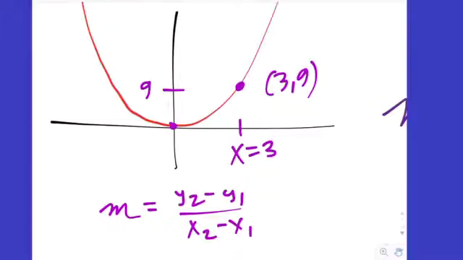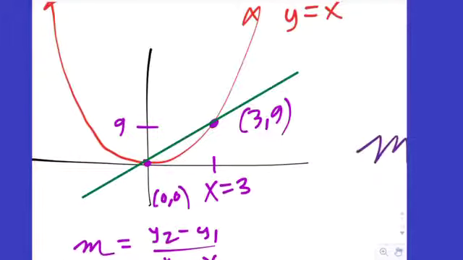Now, if I chose another point like (0, 0), I can then draw a line connecting those two. We like to use lines because they're real easy. But if I calculated the slope of that green line, would that give me the instantaneous rate of change of that function at 3? No, it would give me the average rate of change between x equals 0 and x equals 3. And we call that the secant line. A line that connects a curve in 2 points is called a secant line. Yeah, we're reusing the terminology from the trig. So that's only the average rate of change. That doesn't help us with our interest in wanting to know how fast it's changing at that single point.